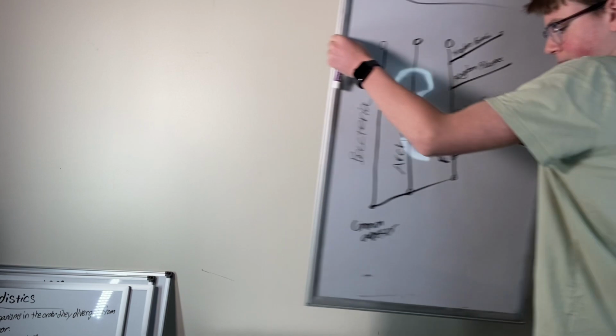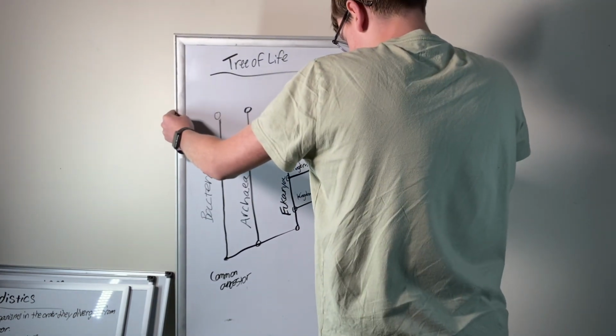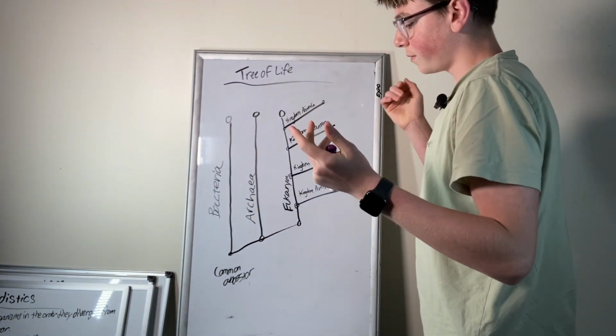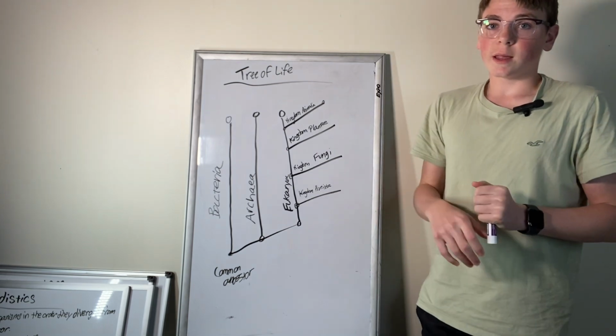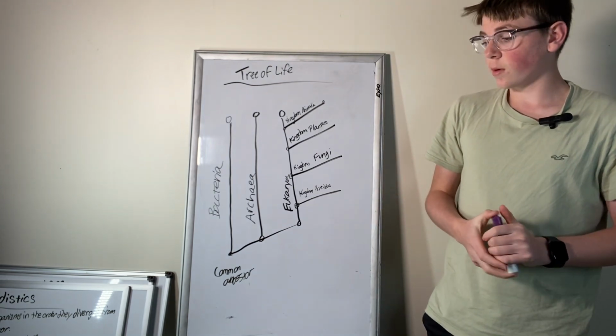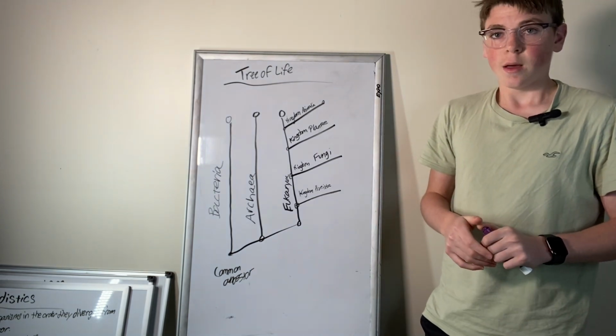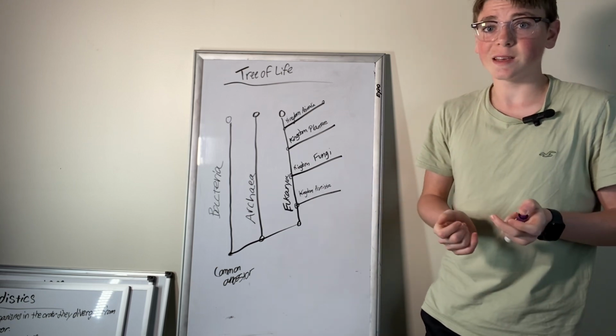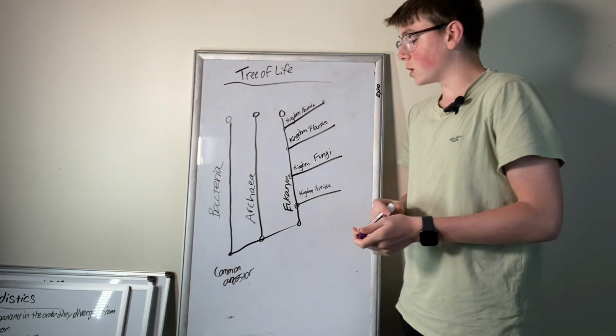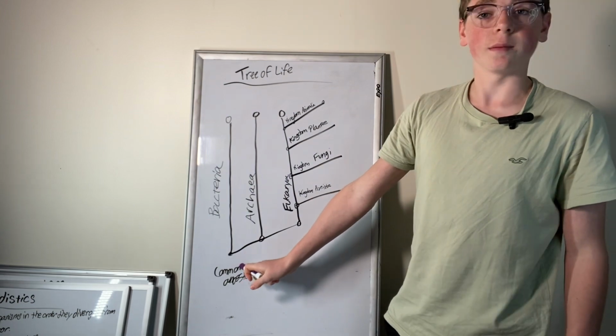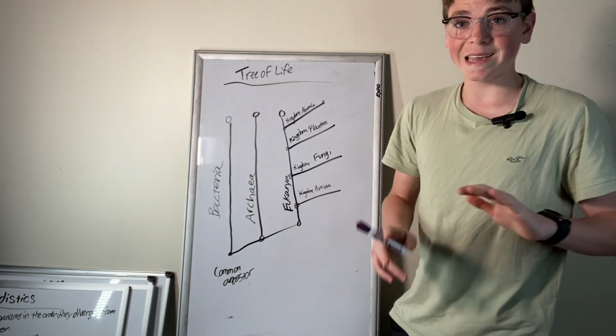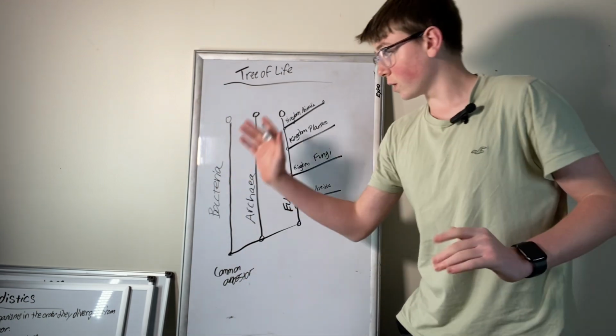Now, our final whiteboard is about the tree of life. Okay, the tree of life. It doesn't really look like a tree because it looks more like a cladogram, but that's what the tree of life is. It's cladistics. So we have our common ancestor here at the bottom, and then these are just the main branches. First, you have bacteria.